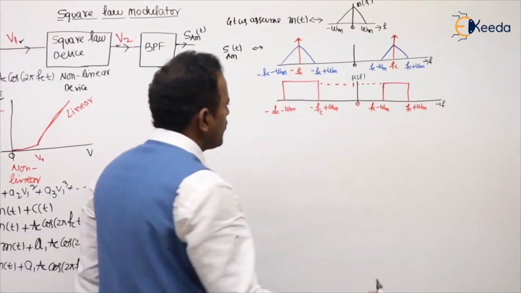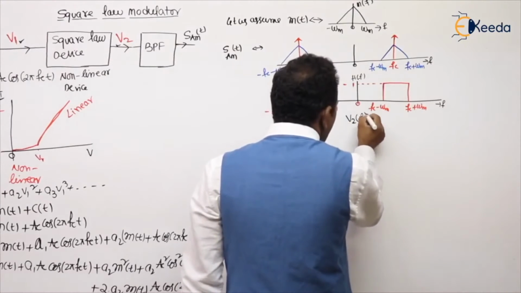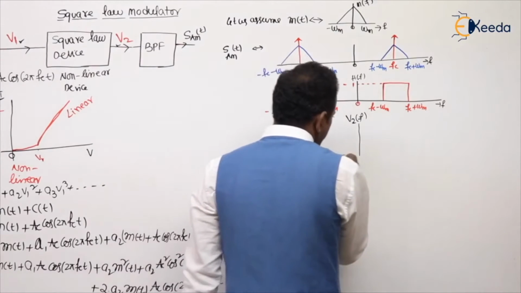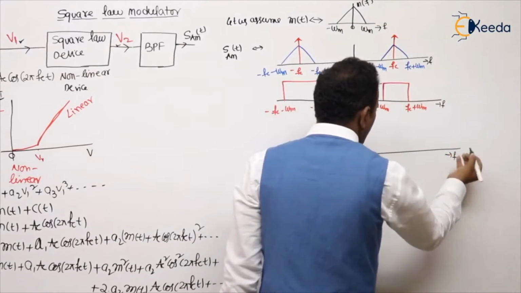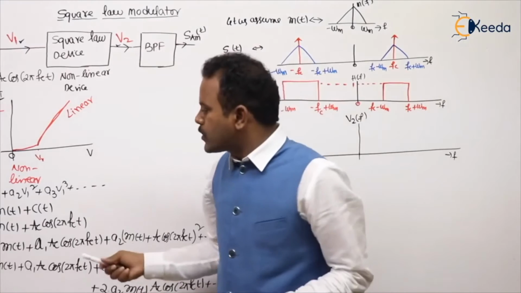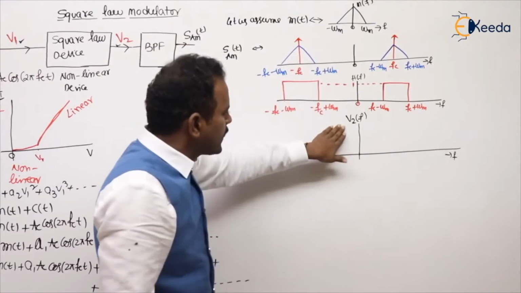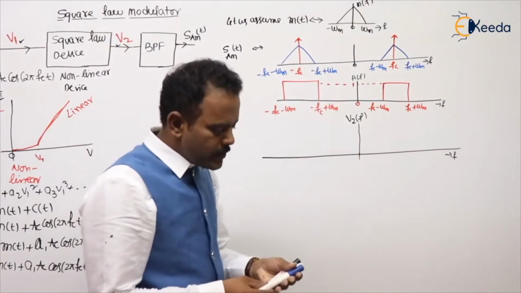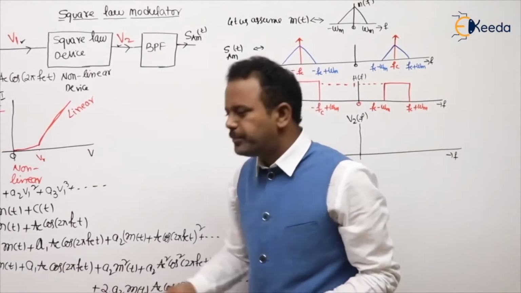For your better understanding, I can also draw the spectrum of V2, which I am calling V2 of f. For ease of understanding, I will draw the spectrum of the components of V2, then show you what components come out. Try to see the V2.